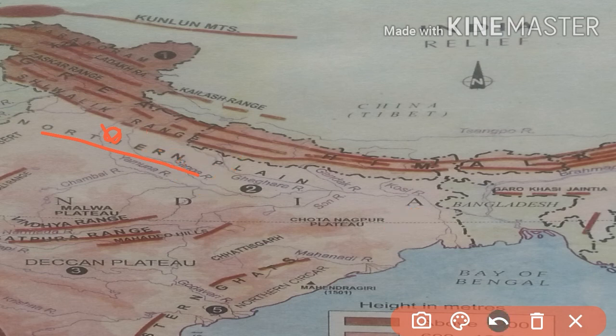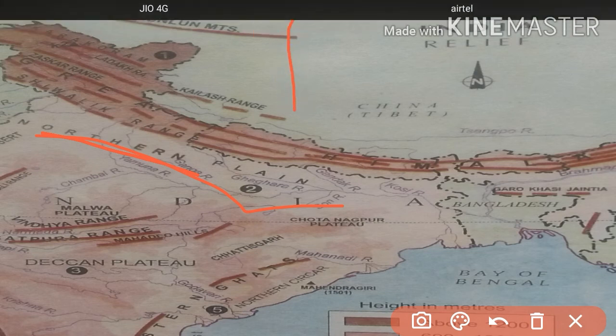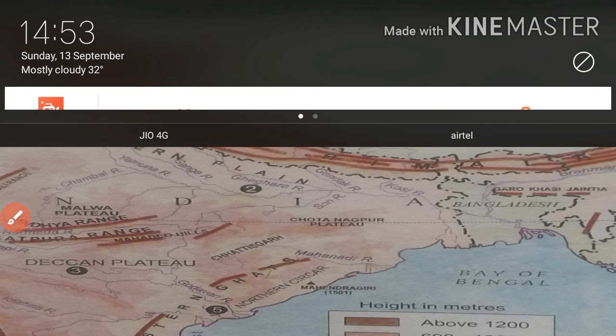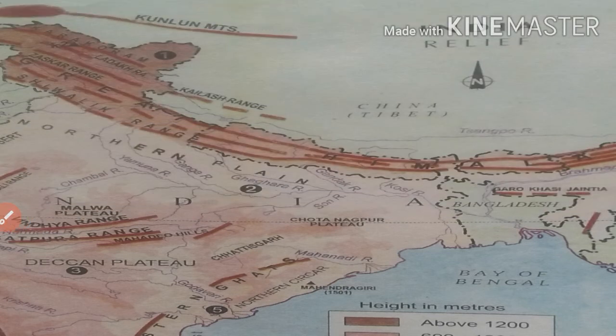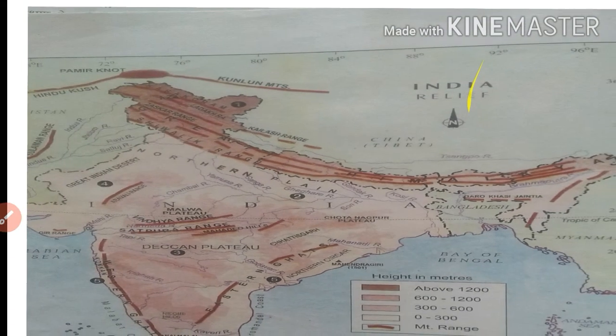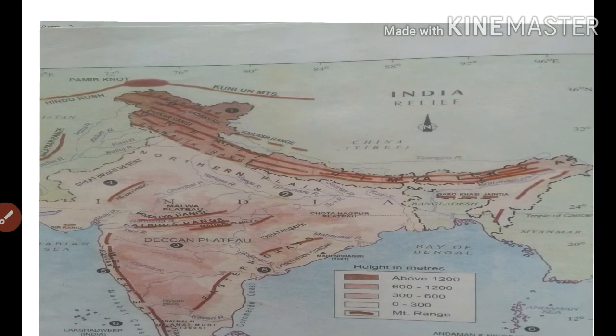See here, we can see the Shivalik hills. If you see, the ranges are in this way. It is known as Bhabar. All the streams disappear within this Bhabar belt.